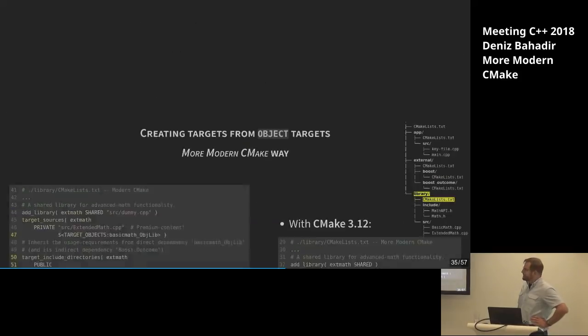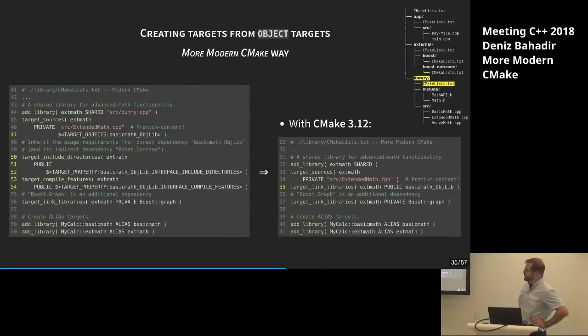And with CMake 3.12, it still looks smaller. Now it's just one line instead of all the ones. We've seen this before. One extra line, or you can combine them in one target_link_libraries call for the dependency on Boost Graph. And then the alias is the same. So that's nice. That's perfect. That's good. So we are done.